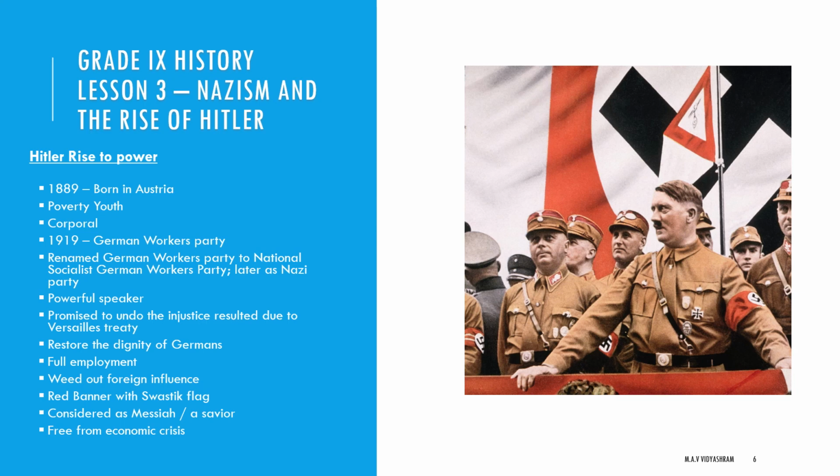Hitler was a powerful speaker. His passion and his words moved the people very much. He promised to build a strong nation, undo the injustice of the Versailles Treaty and restore the dignity of the German people. He promised employment for those looking for work and a secure future for the youth. He promised to weed out all foreign influence and resist all foreign conspiracies against Germany.